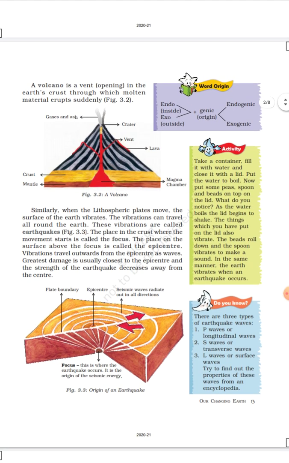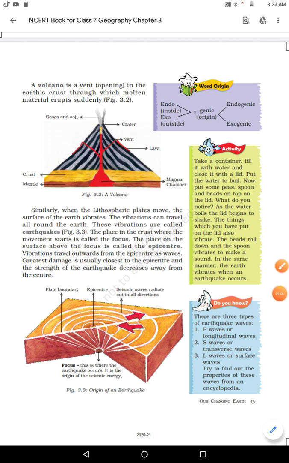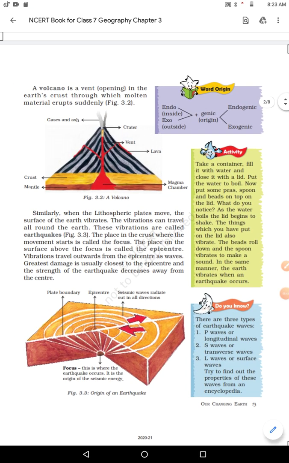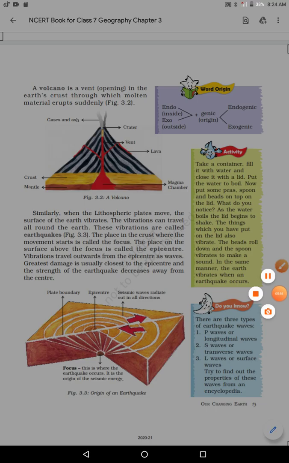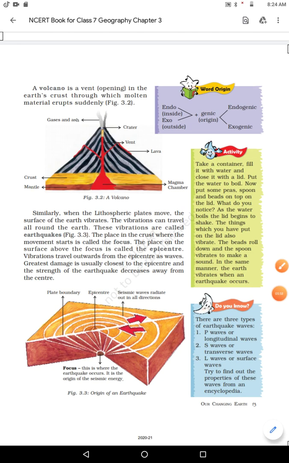And when the molten magma gets a vent, this is the vent, so this magma gets the vent, and it comes out with force, with certain material, right?